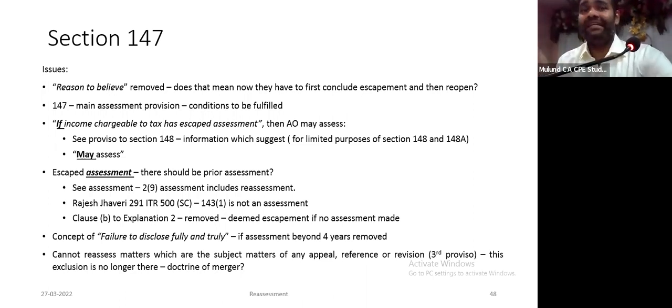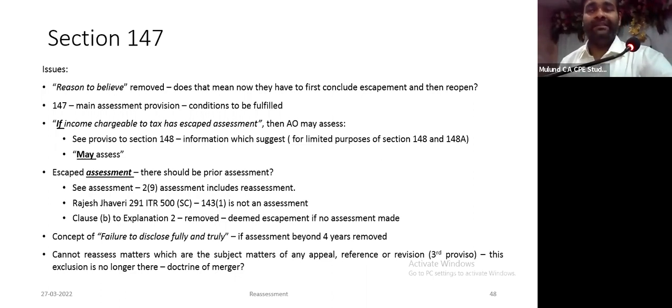Section starts with if income has escaped assessment, then AO may assess, reassess. Escapement of income is must. Then only you can assess or reassess. Please keep these wordings in mind. If income has escaped assessment, we'll compare this wording with section 148, the explanation and the proviso. We'll compare this wording with that.